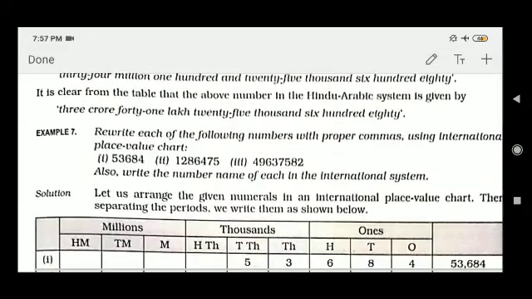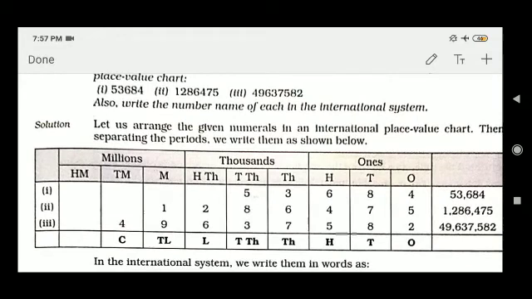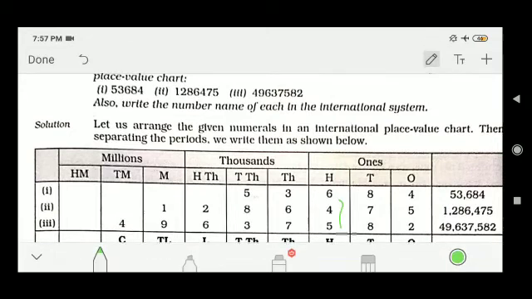If I write a number 53684, I can write this in these houses like this. So first start from the unit digit. So 4 will be in ones, 8 will be in tens, 6 will be in hundreds, 3 will be in thousands and 5 is in ten thousands. So I can write 53,684.